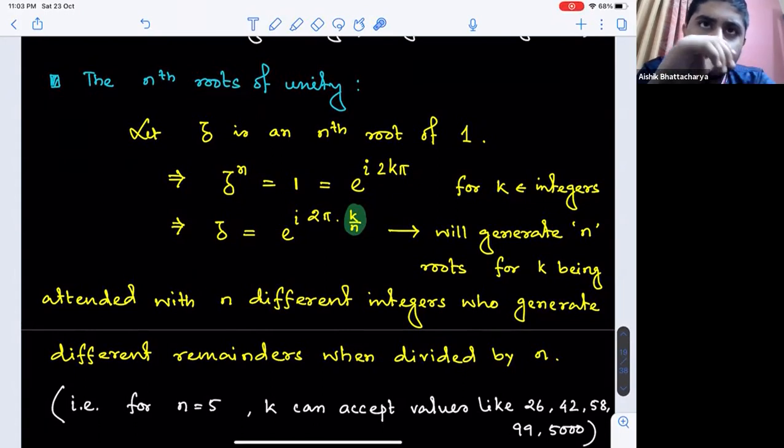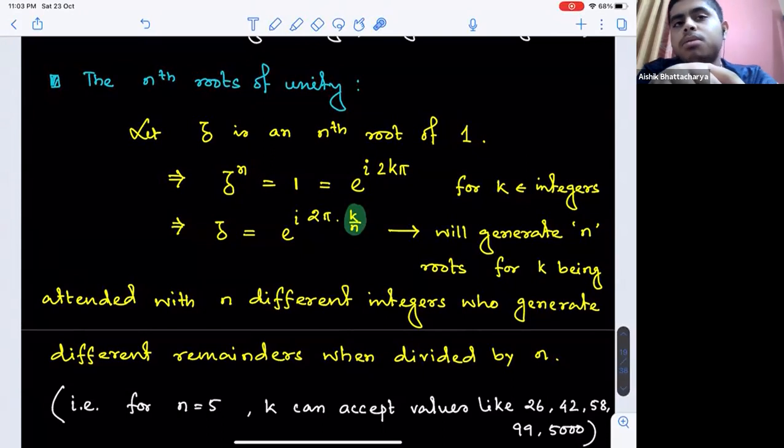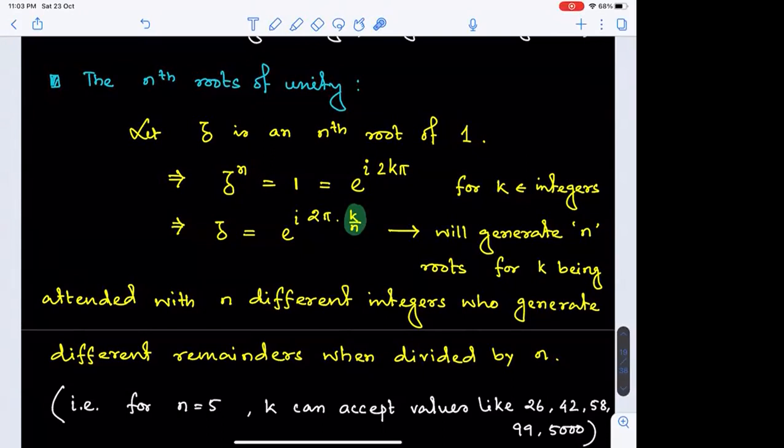If I try out values of k as n plus 2, 2n plus 2, 3n plus 2, 4n plus 2, still same. But if I try out values of k like n, n plus 1, n plus 2, then with each trial we are getting a different root.